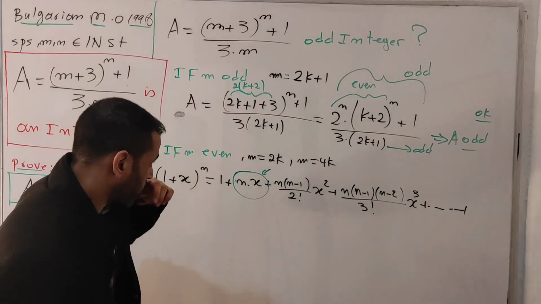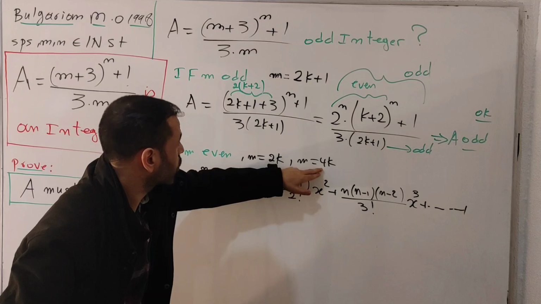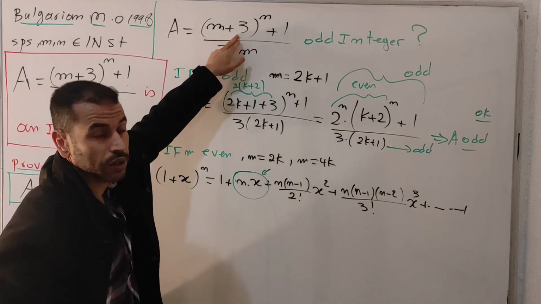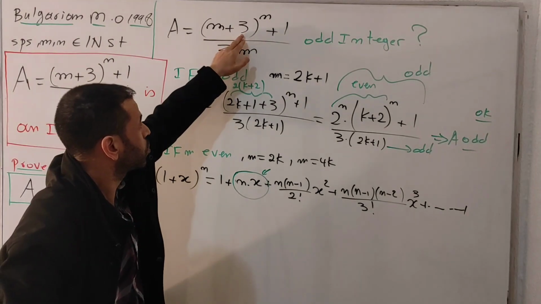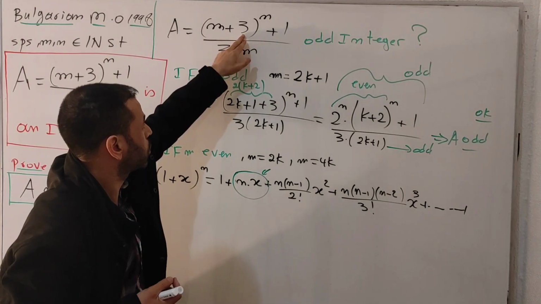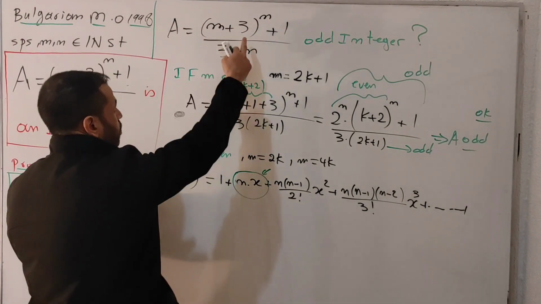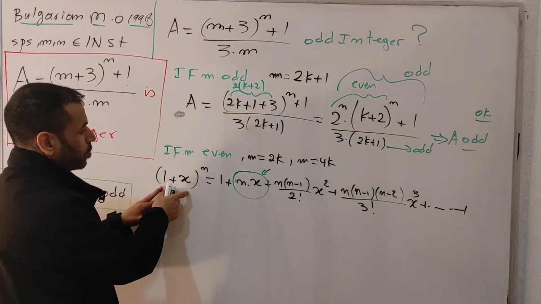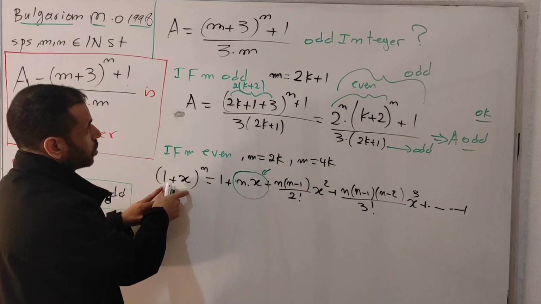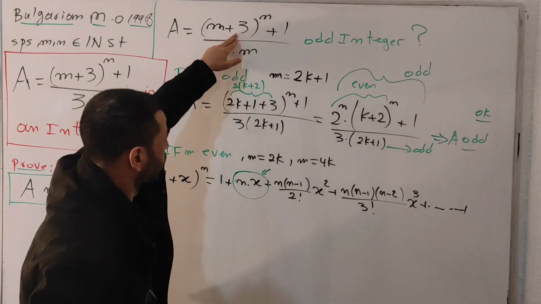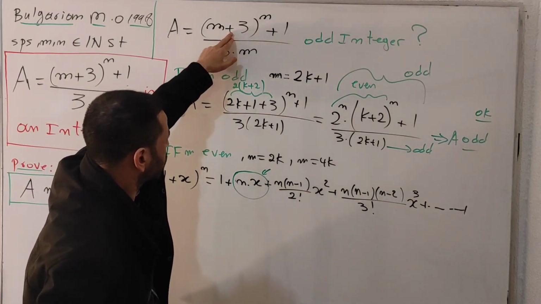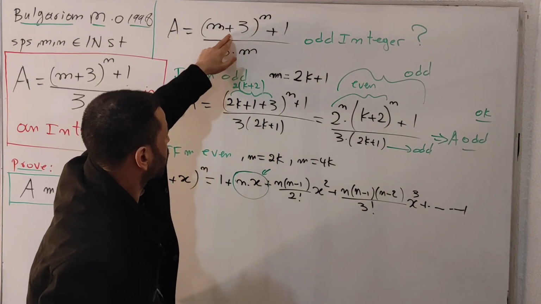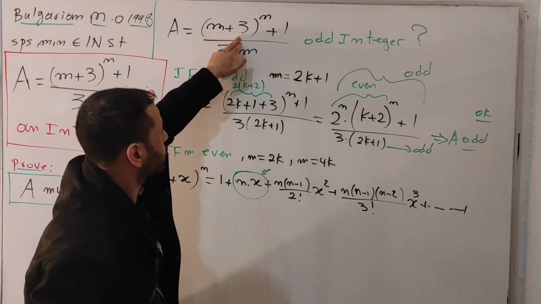Because when you take m equals 4k and insert it into the setup, you will have 4k plus 3. Then you split this term into two parts. You get the number 2 plus 1. The plus 1 will be expressed in this form because you are going to apply the binomial expansion here. Then you take the number 2 as a common factor, because we will have 4k plus 2, so we'll have 2 multiplied by 2k plus 1.